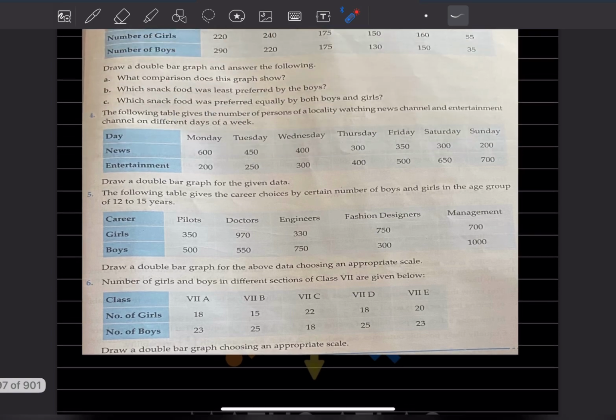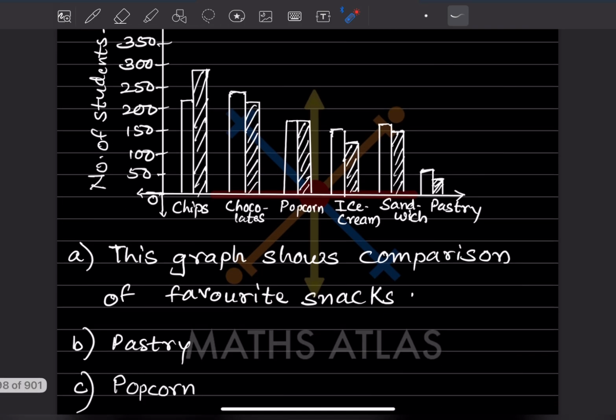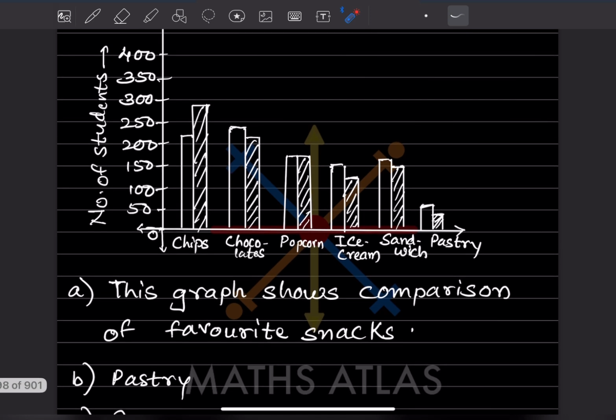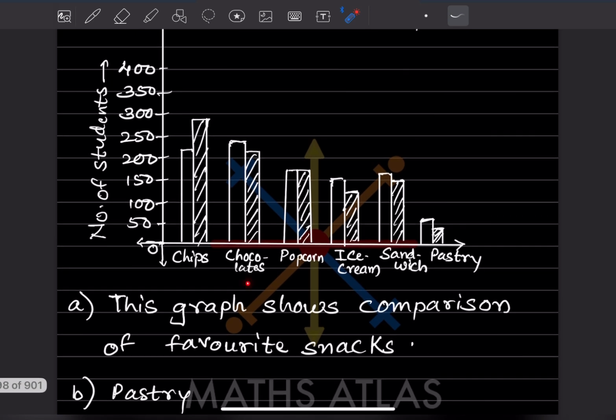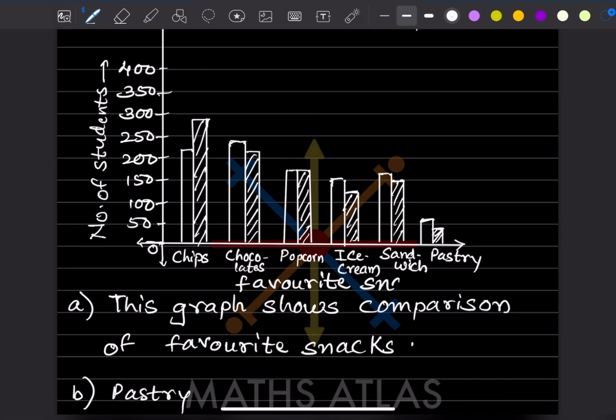So now, they said, what comparison does this graph show? What we can say, this graph shows a comparison of what? These are the favorite snacks, we can say. So we can say this graph shows a comparison of favorite snacks.